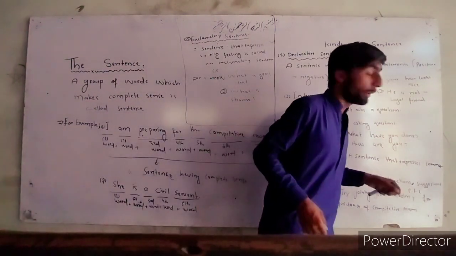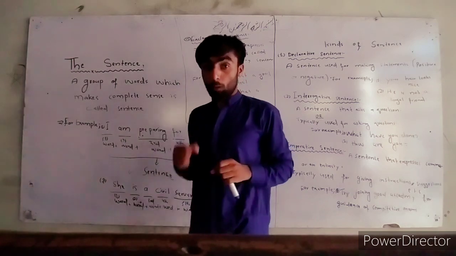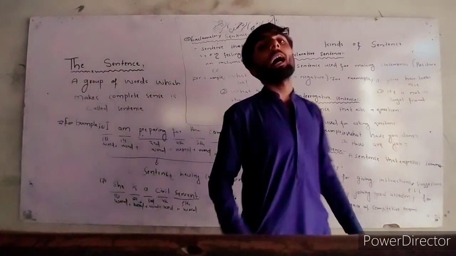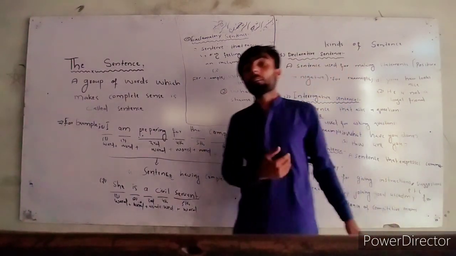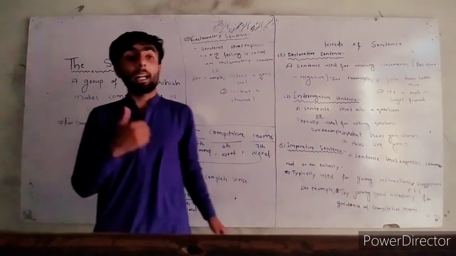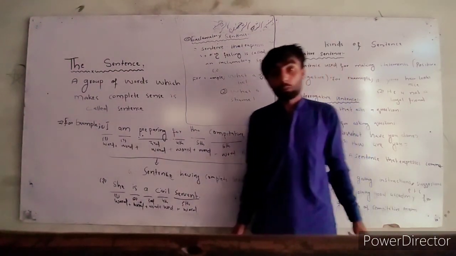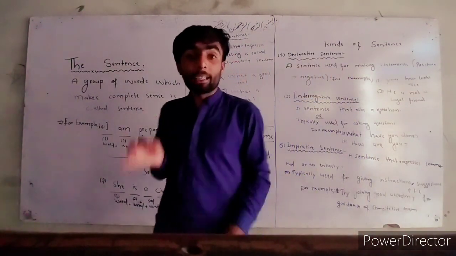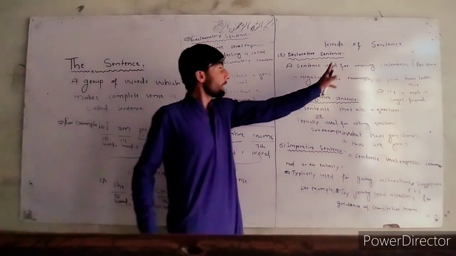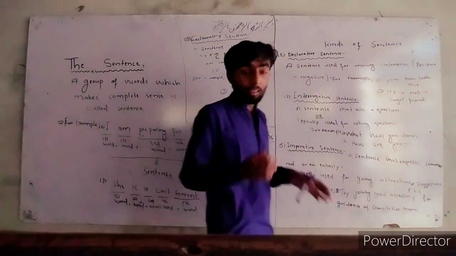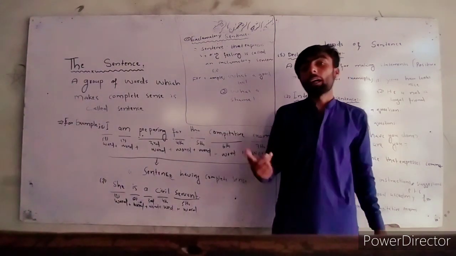He is not a loyal friend. He is not a loyal friend. I am talking about my friend, that he is not a loyal friend. So it is a negative statement. So this sentence, declarative or assertive sentence, gives a statement, positive or negative.